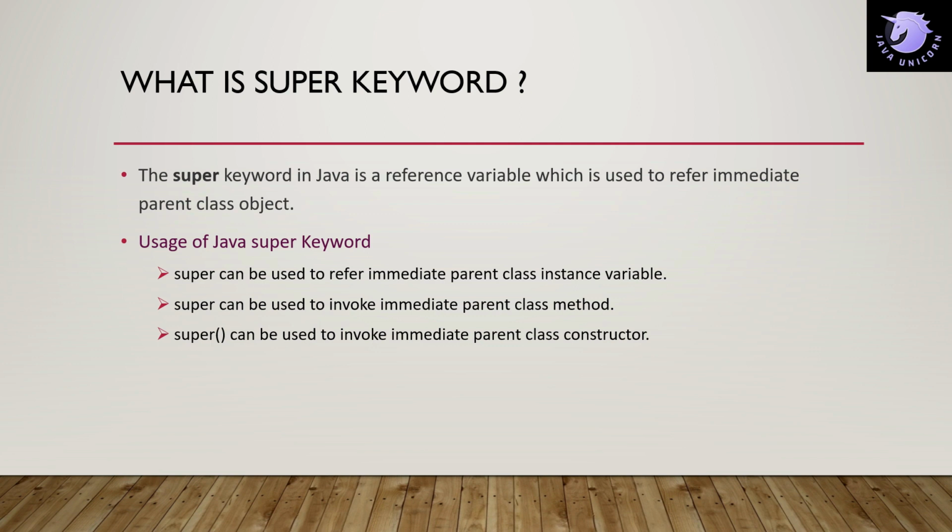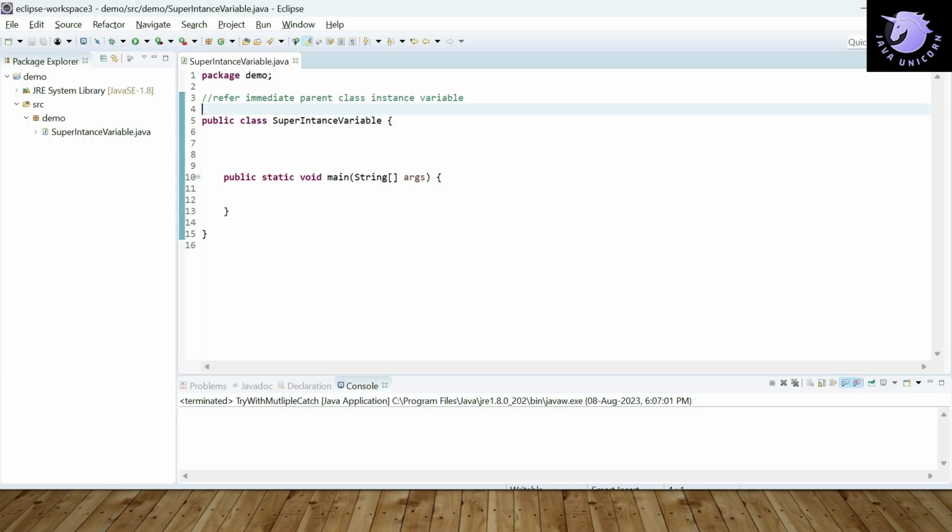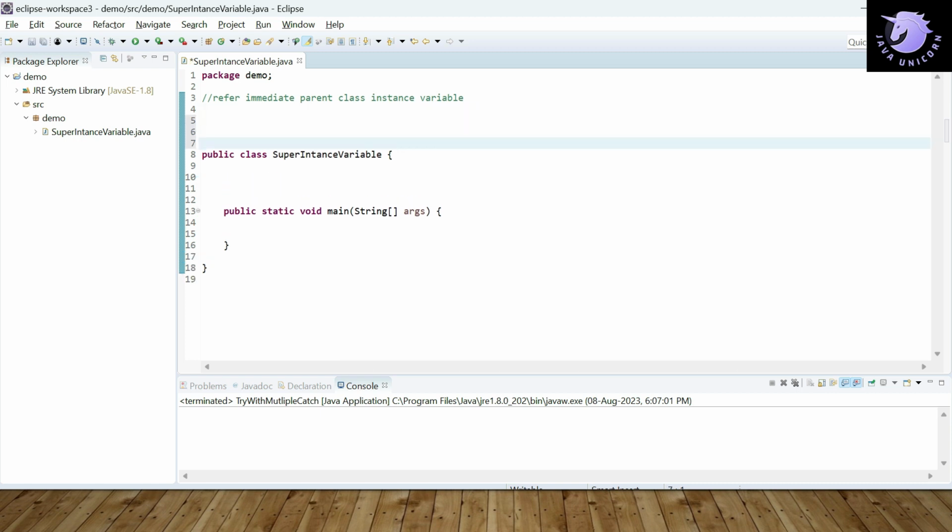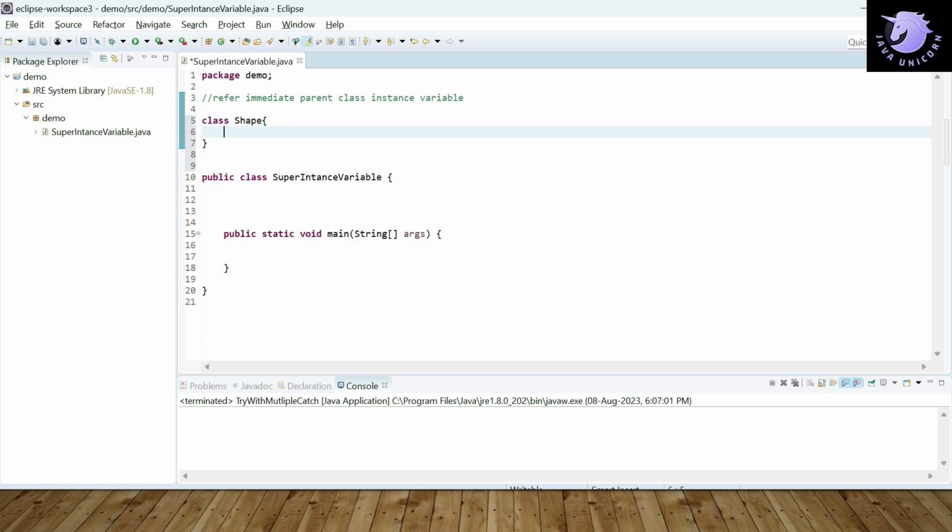So let's try to understand these uses of the super keyword with an example. Let's try to understand the first use of the super keyword, which is used to refer to the immediate parent class instance variable. So let's create a class. Let's say we have a class named Shape, and inside this class we have a variable String color is equal to black.